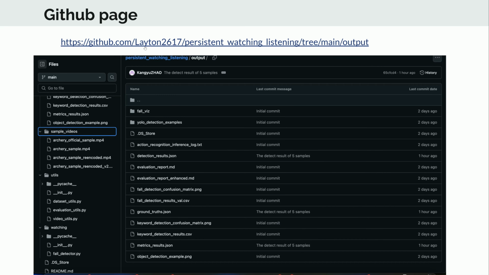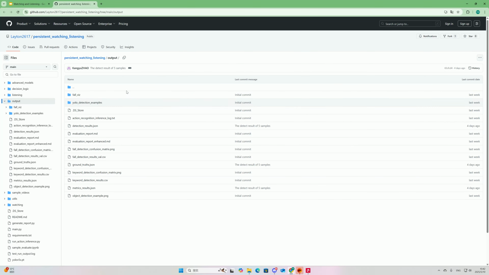And here is our GitHub page, which contains all of our work. This is still conceptual code without implementation on devices, but in the future we are planning to do so.